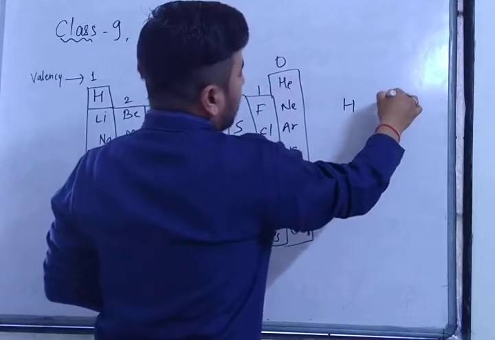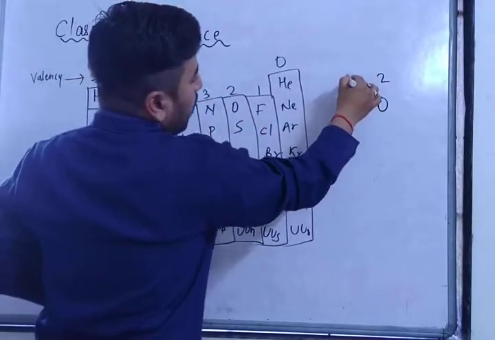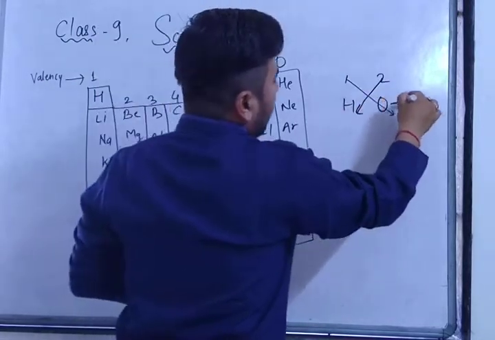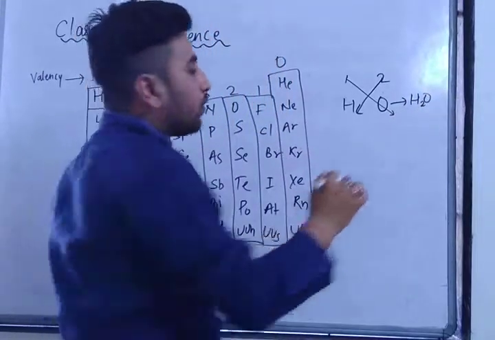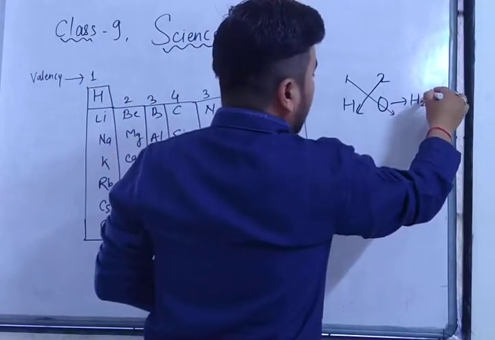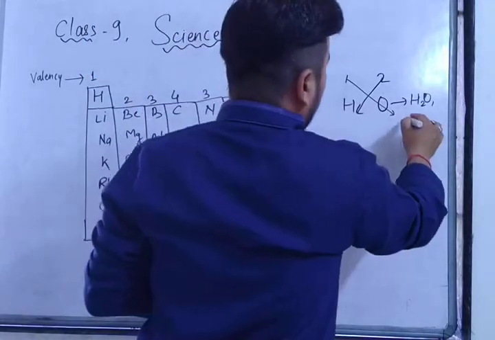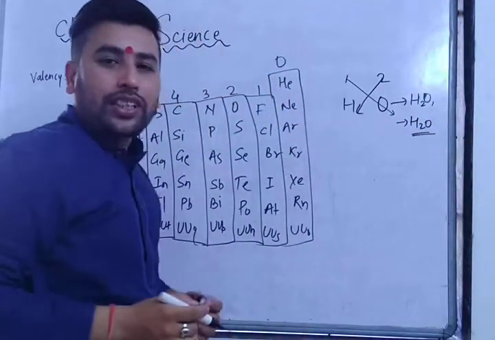Oxygen valency is 2, and what is the valency of hydrogen? 1. So cross multiplication, you know, this 1 will be here and this 2 will be here. So what will we write? H2O1. Generally we do not write O1, no need to write 1, because 1 means 1. So directly we write H2O. The chemical formula of water is H2O, right?